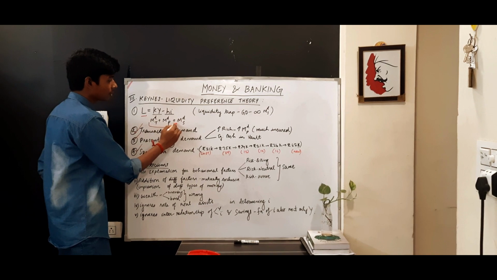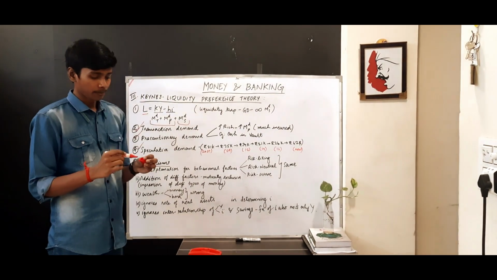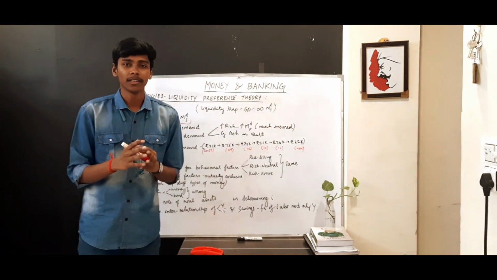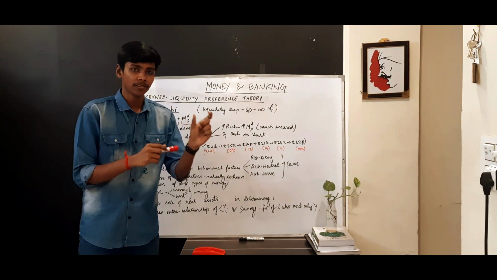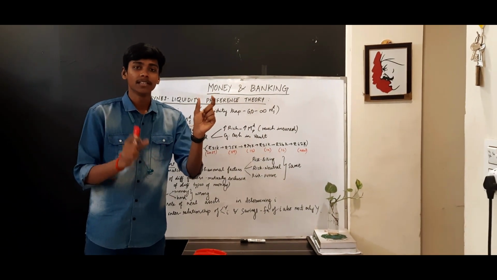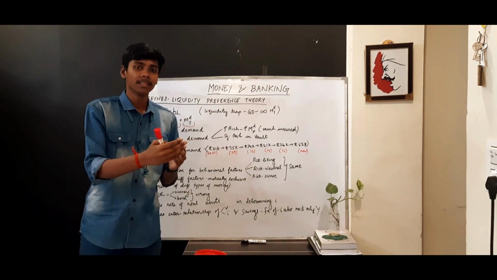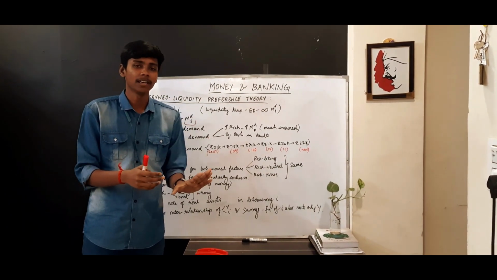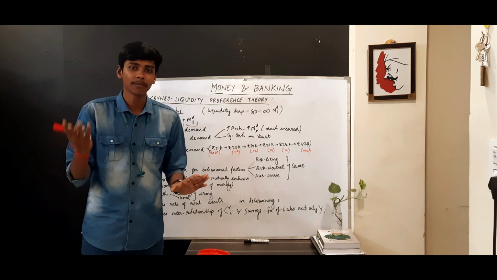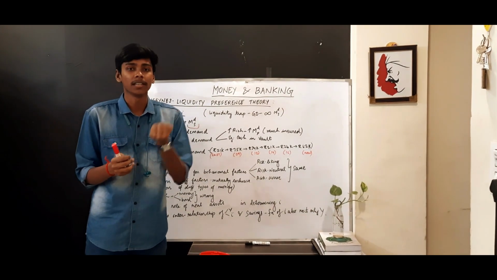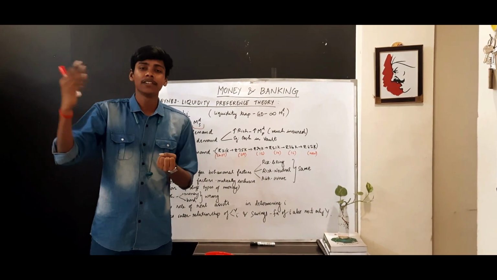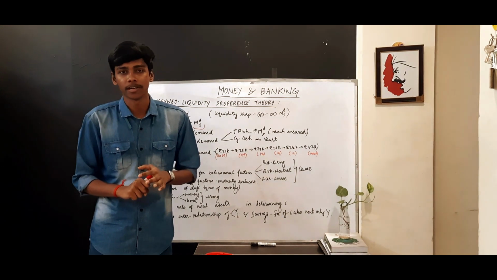Then HI shows the speculative demand. For example, if the price of the bond in the bond market is high, that means the yield of the bond is low. People will expect that in future the price of the bond might reduce, the yield might increase, the interest rate might increase. So they will hold money in order to invest in future. That is speculative demand for money.